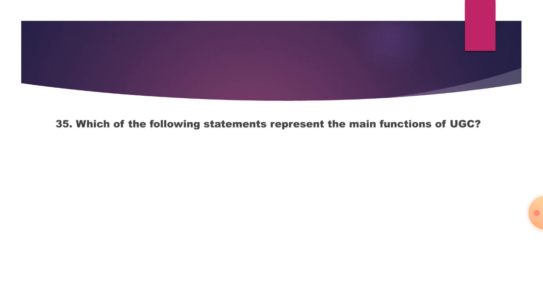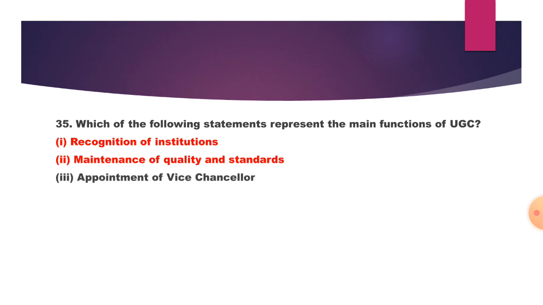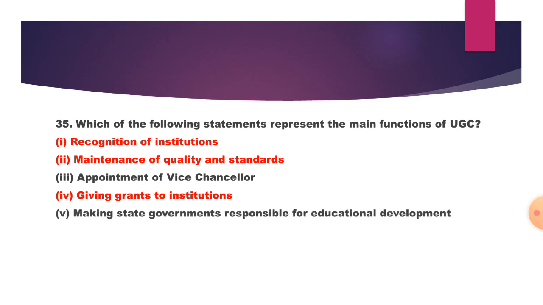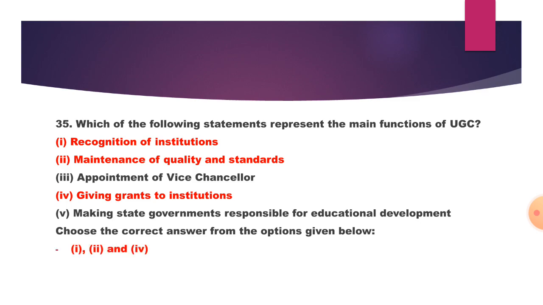35. Which of the following statements represent the main function of UGC? Recognition of institutes, maintenance of quality and standards, appointment of vice chancellor, giving grants to institutes, making state government responsible for educational development. So the correct function of UGC is recognition of institutions, maintenance of quality and standards, and giving grants to the institutes, as it is UGC, University Grants Commission.